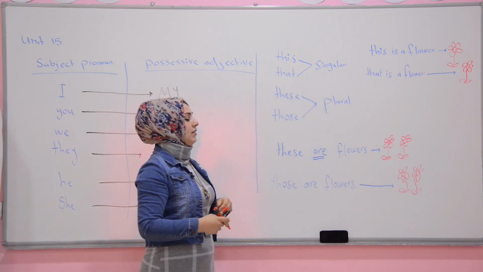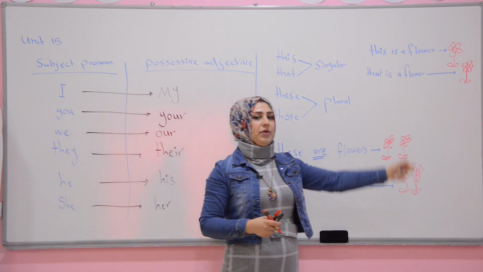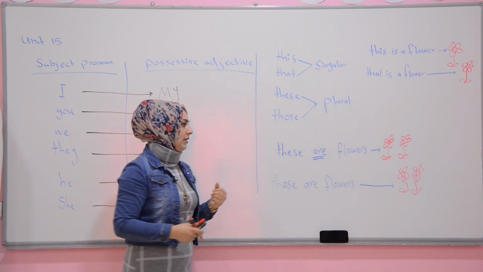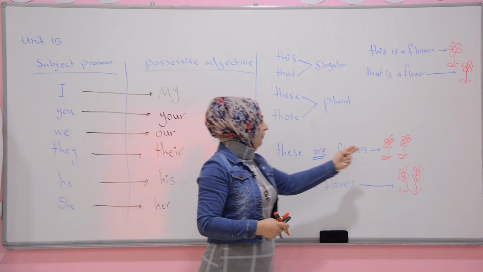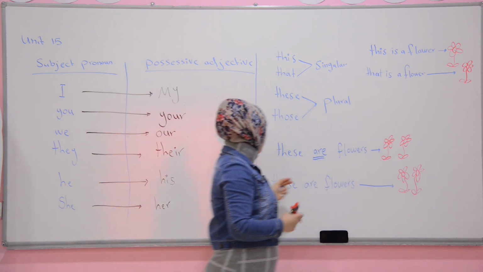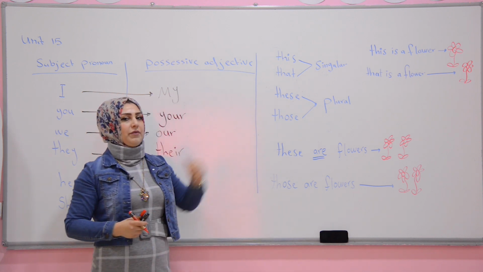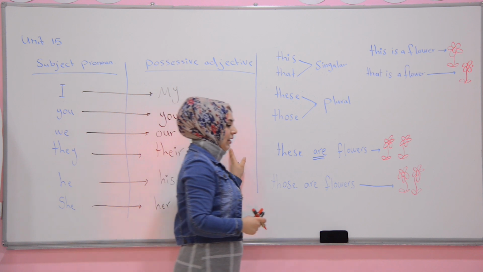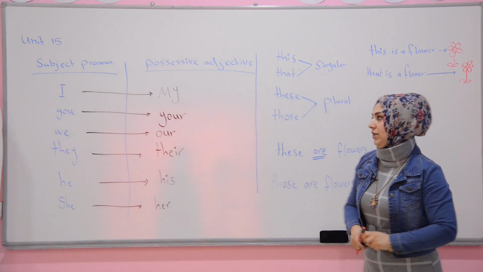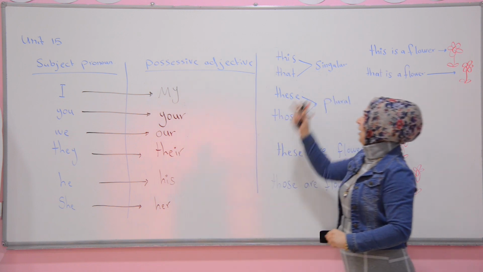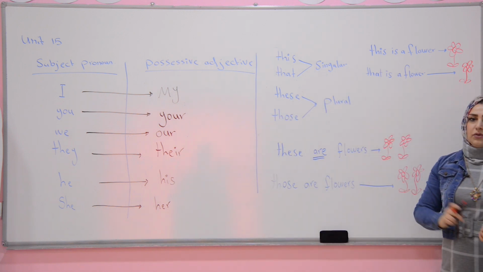That means something far away from us. These means two things near to us. But those means something far away from us. That's all I have in Unit 15. It talks about subject pronouns and possessive adjectives and this, that, these, those.